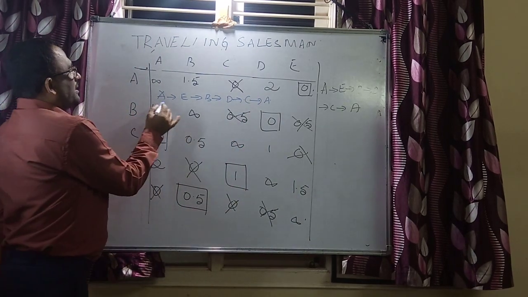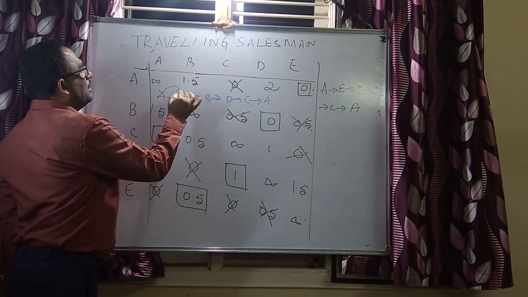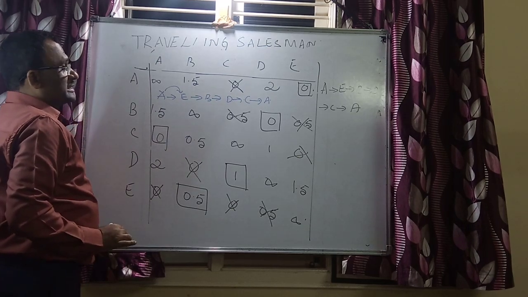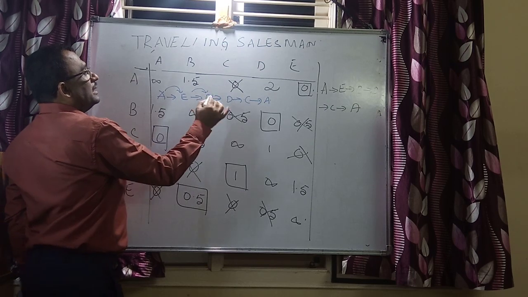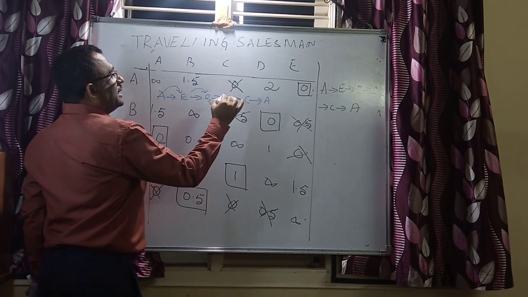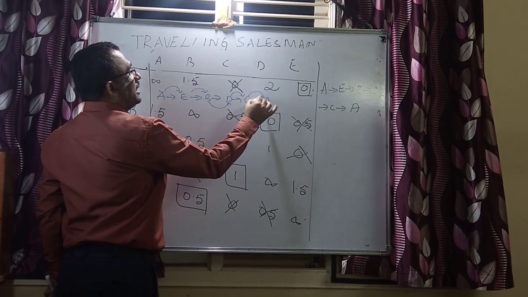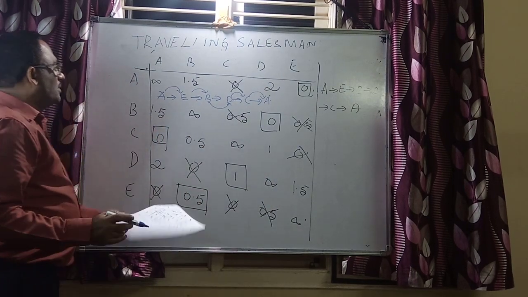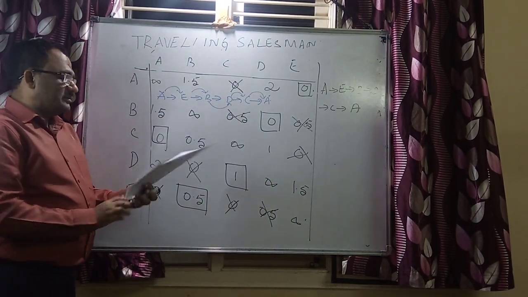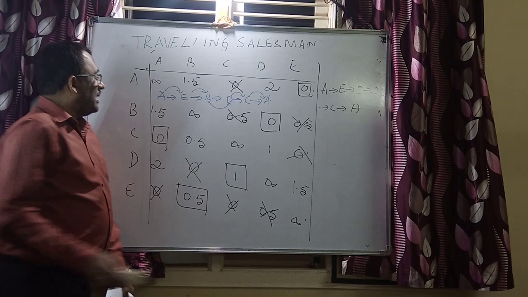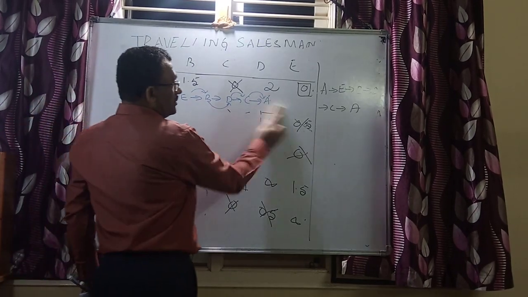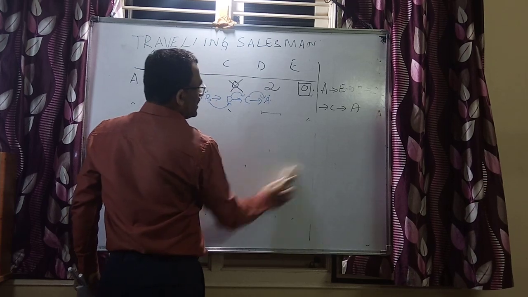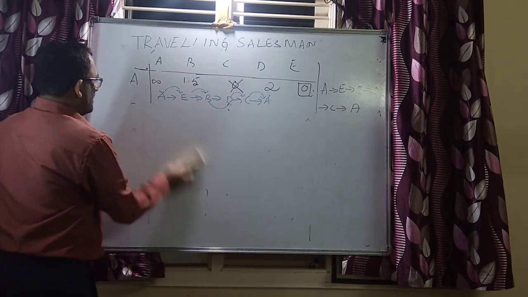See here, A to E. What's the distance traveled in kilometers? E to B, next B to D, D to C, and then C to A. Now A to E, what is the distance? You can go back to your previous matrix, the cost matrix or the kilometer matrix.